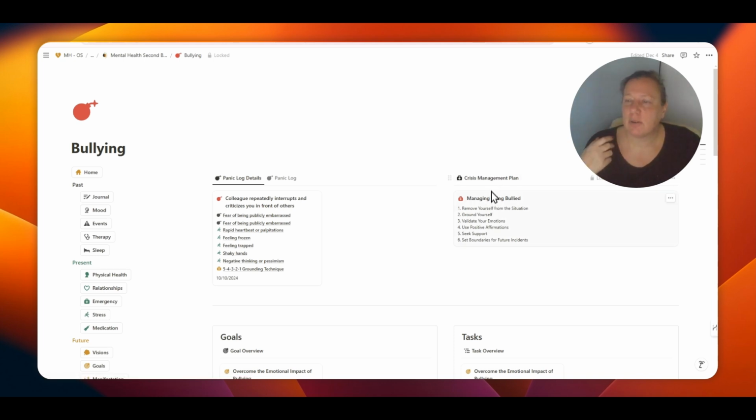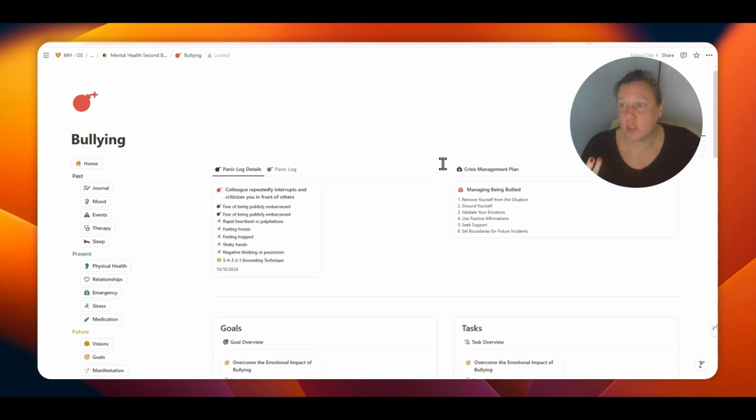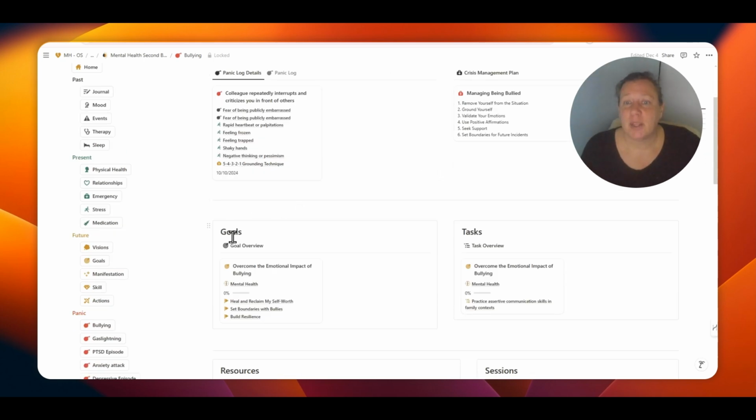And you also have a crisis management plan, which you should design and adjust to what you need. And you might have goals related to bullying, for example, overcoming this emotional impact, or changing work if you experience bullying at work.